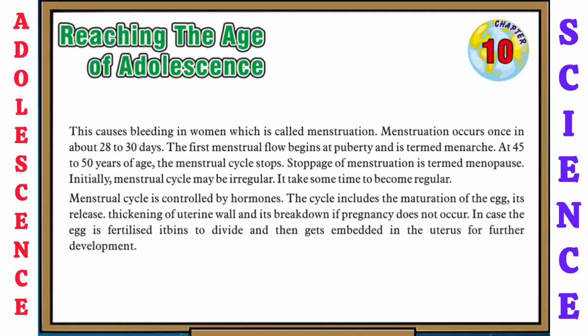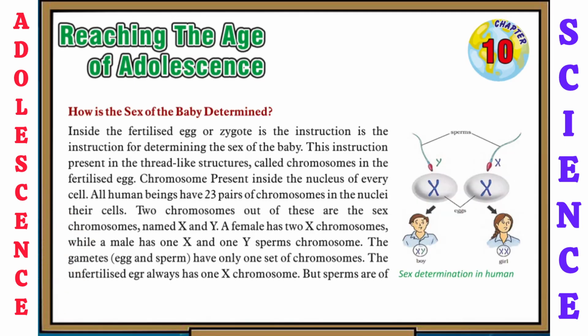So now let's see the next topic, that is, how is the sex of the body determined? Inside the fertilized egg or zygote is the instruction for determining the sex of the body. This instruction is present in the thread-like structures called chromosomes in the fertilized egg. Chromosomes are present inside the nucleus of every cell. All human beings have 23 pairs of chromosomes in the nuclei of their cells. Two chromosomes out of these are the sex chromosomes named X and Y.